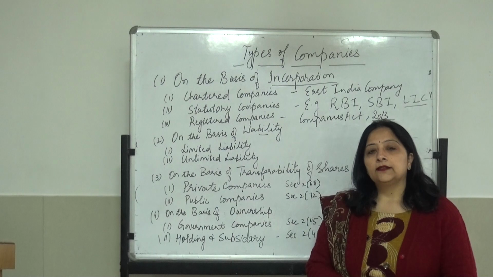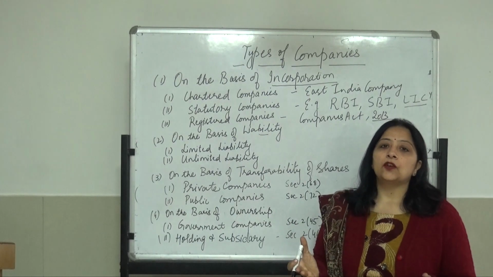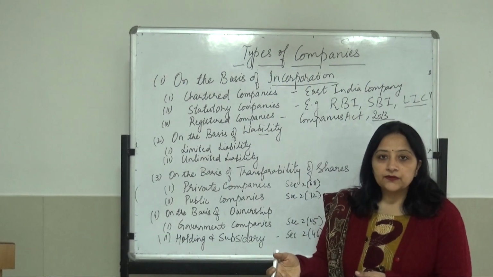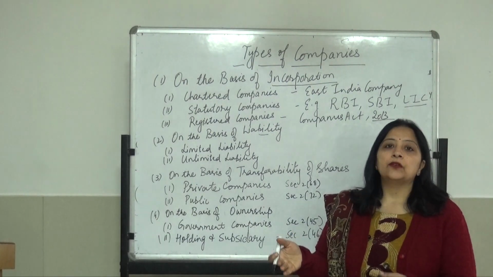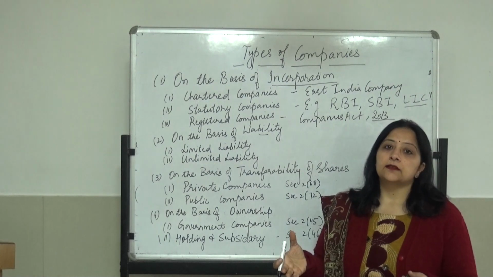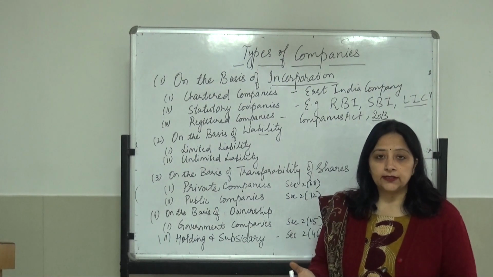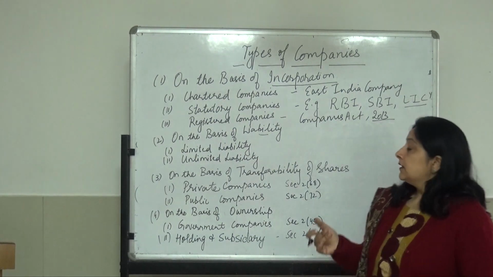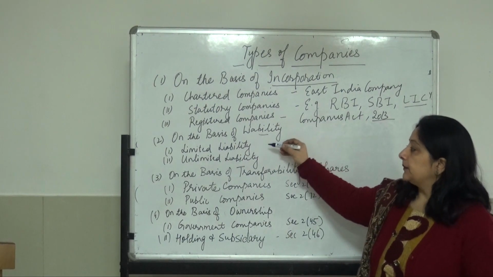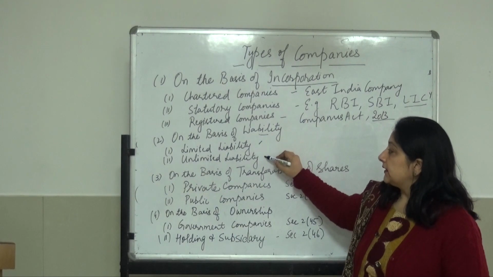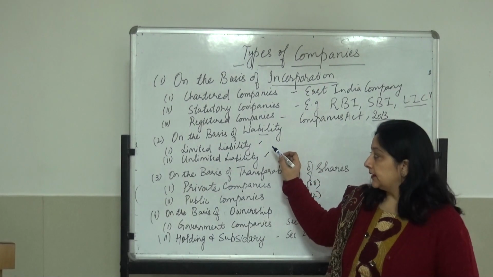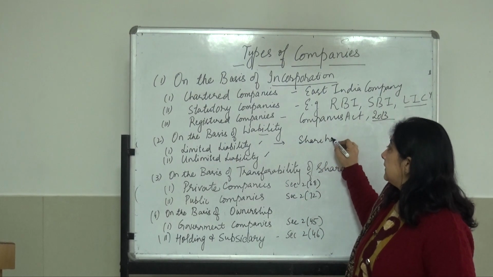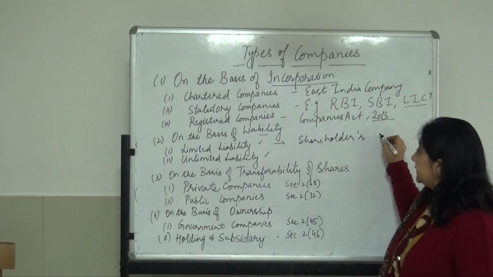We all know that the most attractive feature of a company is that it has a limited liability. Why do partnerships fail? Because there is a problem of unlimited liability. Partners do not want to bear the unlimited liability, so they move on to the company form. Still, we have two types of companies, companies with limited liability and companies with unlimited liability. Limited liability means that shareholders' liability is limited.